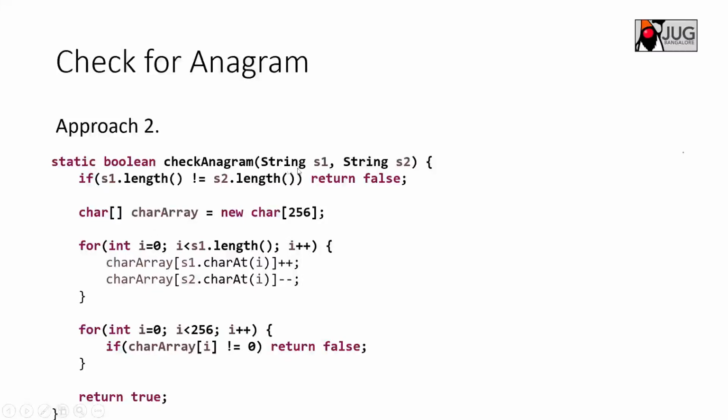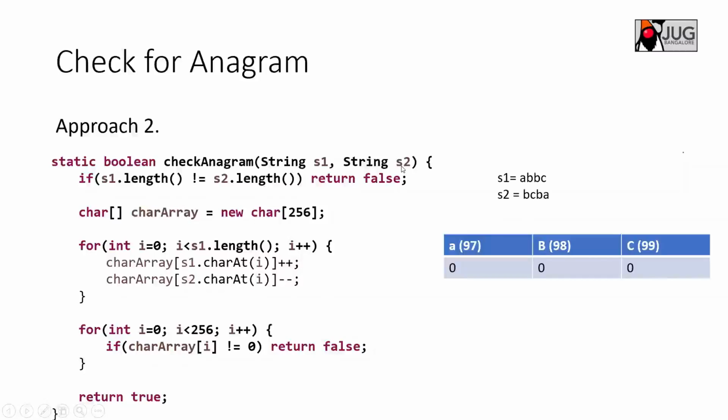Then I will iterate through S1 and S2 because I know the length is the same. So I will take S1 dot length, and I will get the ASCII value of the first character. For example, the ASCII value of A is 97, right? And I will increment that 97th position of this character array of 256. I will add 1 into that, and I will check for S2. Let me show with one example.